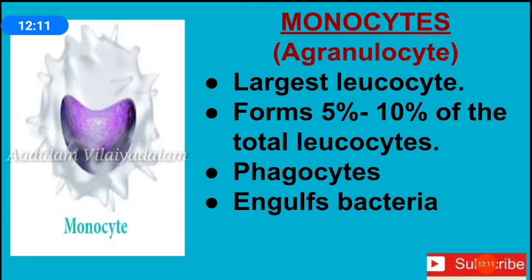Monocytes. Monocytes are large leukocytes. They form about 5 to 10% of the total leukocyte count. Their absolute number is 350 to 800 per cubic millimeter of blood. The nucleus is horseshoe shaped. They are motile and have the power of engulfing bacteria. So they are phagocytes.